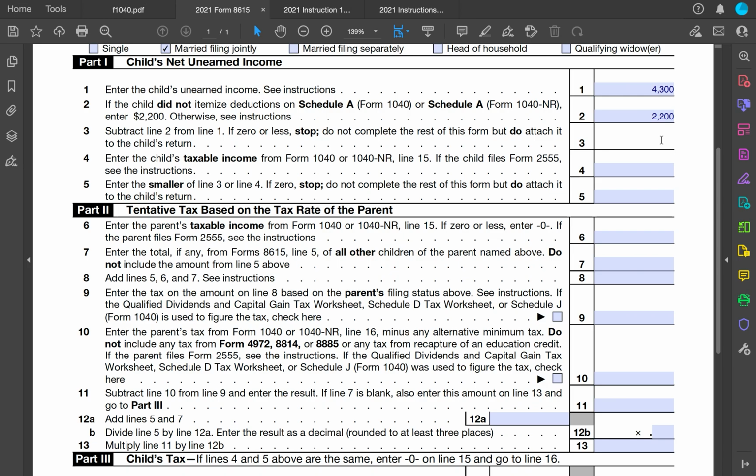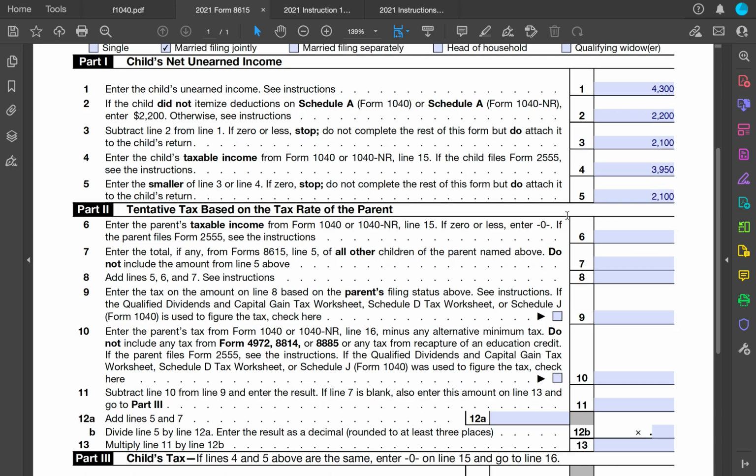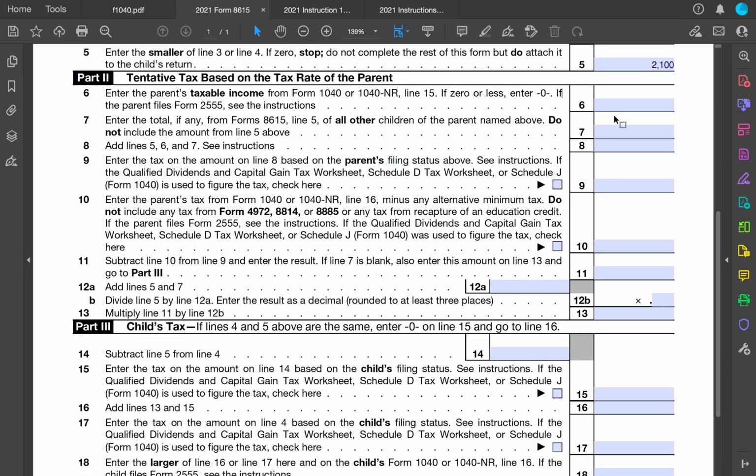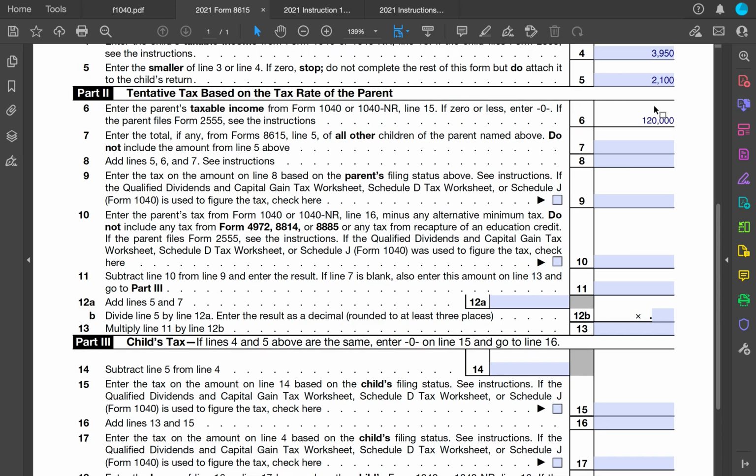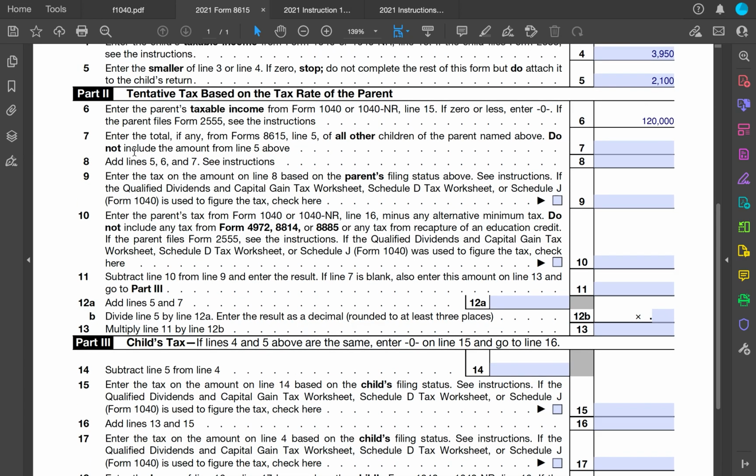Alright, and then subtract line 2 from 1, which is not going to be less than 0, it's $2,100. Right, the taxable income, we just calculated that from the 1040, it's $3,950. Enter the smaller of lines 3 or 4. Right, so this is the portion where we're calculating the taxes based on the parent's income. So the parent's taxable income, we were told, is $120,000. Enter the total of all forms 8615s on line 5.